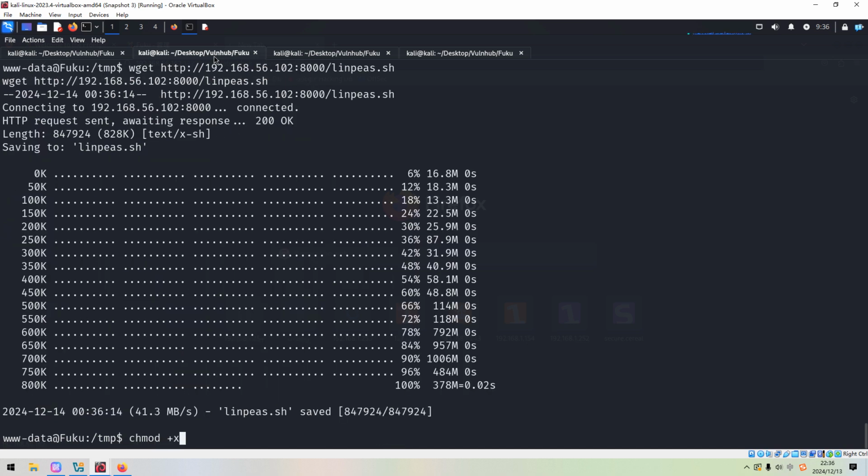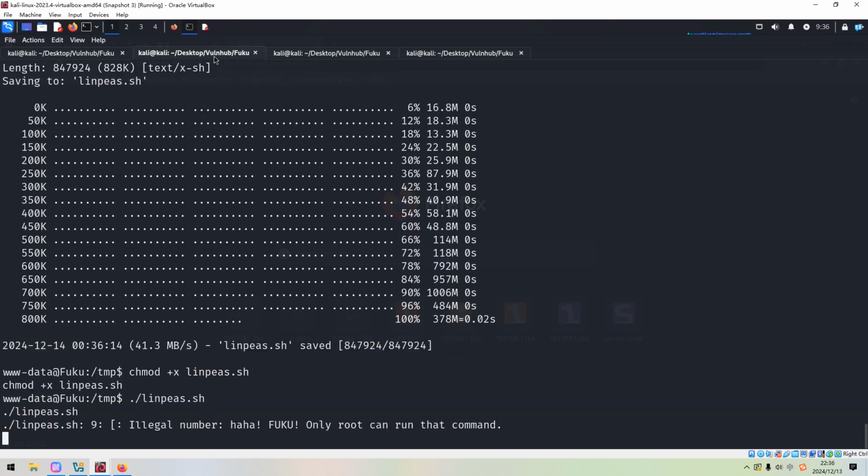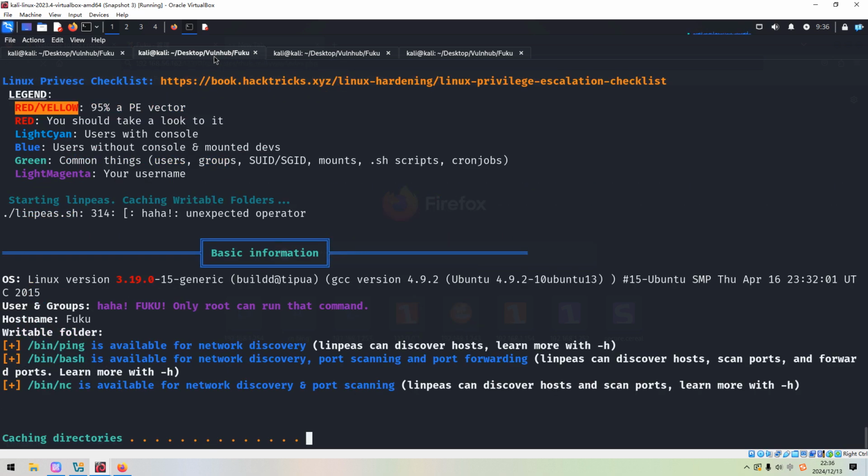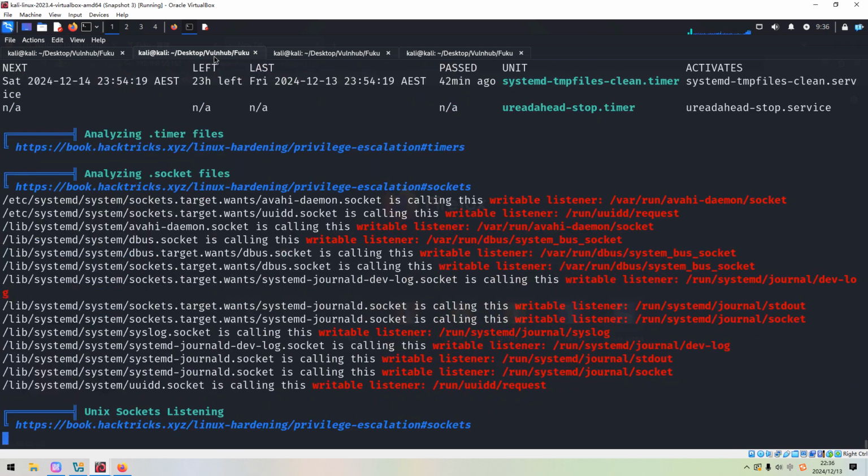And we need to make it executable, and then we can run it. When you try to elevate privilege or make lateral movement, in most cases you need to adopt this script to make automatic enumeration on the target machine.